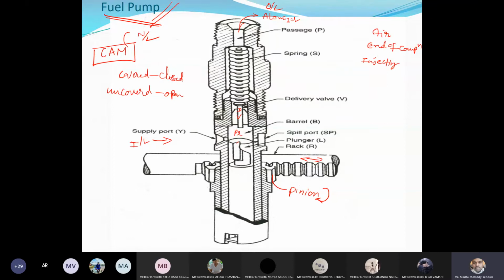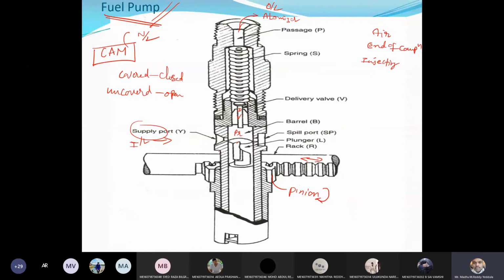Open. And what about the spill port? It is also open, agree? Both the supply port and spill port are open. So when the plunger is at the bottom, both are uncovered. Therefore the fuel from the feed pump or tank, after filtration, is forced into the barrel.